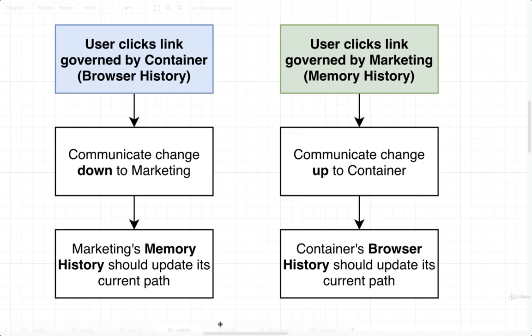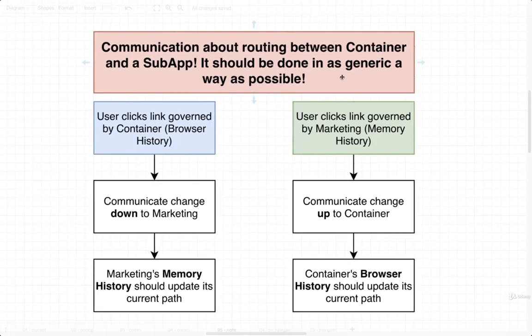So just a quick reminder before we start to write this code out, I want you to remember that whenever we are doing this communication, we want it to be as generic a method of communication as possible. One way that we could very easily handle this is by taking these history objects and directly exchanging them between these two sub-applications. That is 100% feasible, but we definitely do not want to take that approach. We don't want to exchange these very complicated objects.